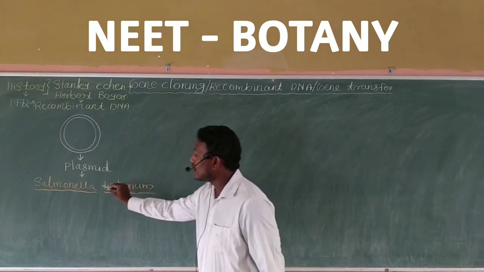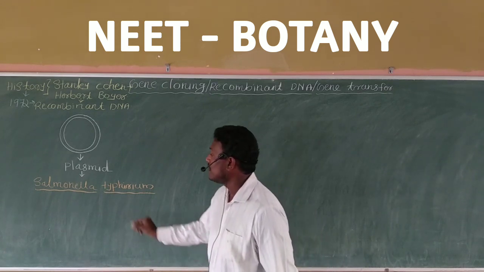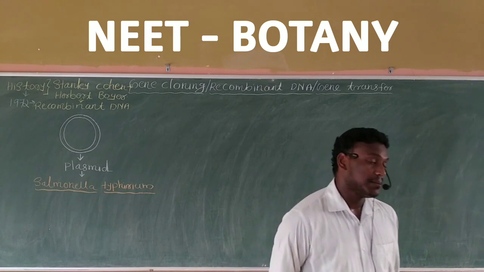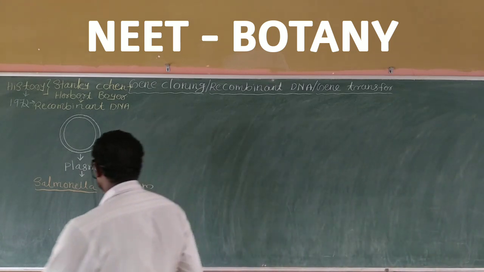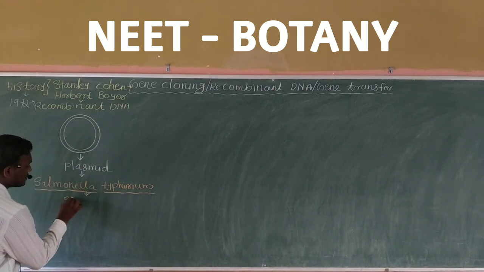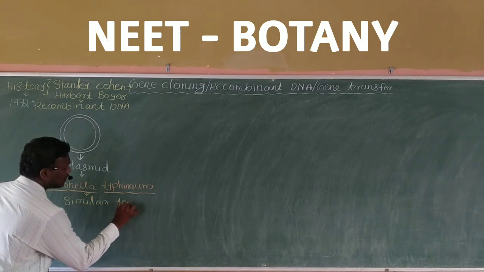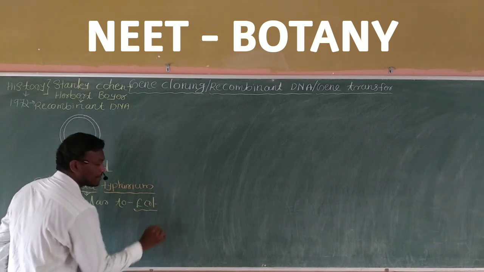By using the plasmid of a bacterium, its name is called what? Salmonella typhimurium. Listen, Salmonella typhimurium is a bacteria which is more similar to which bacteria? I can say that it is similar to E. coli.